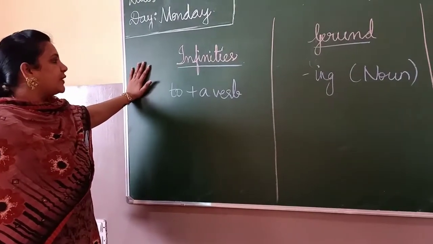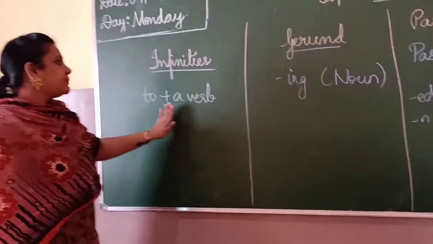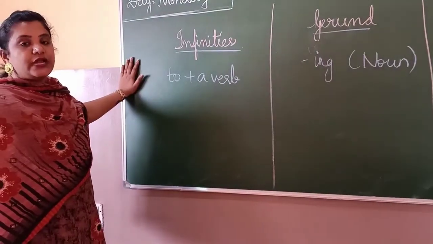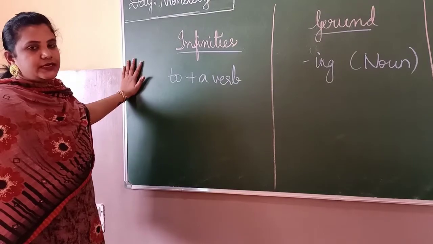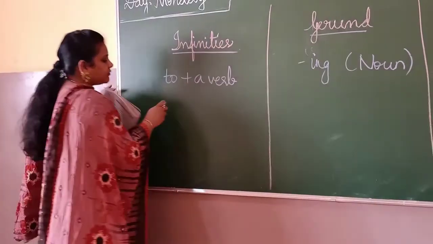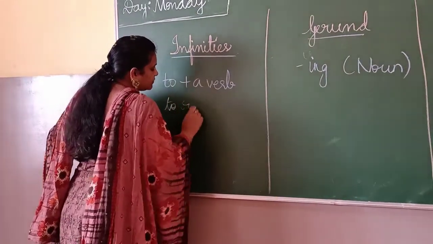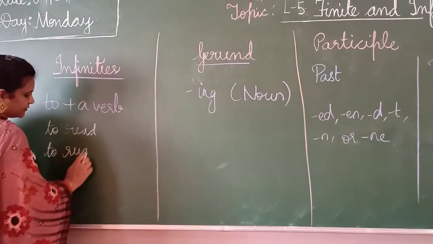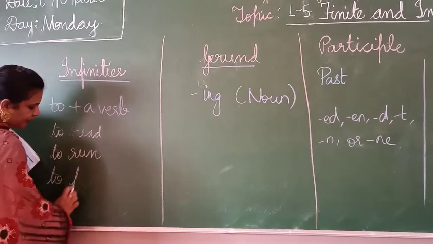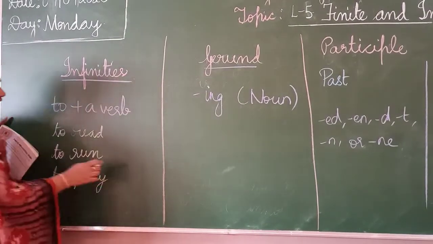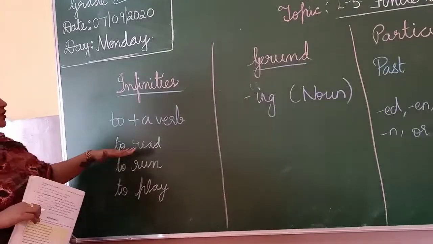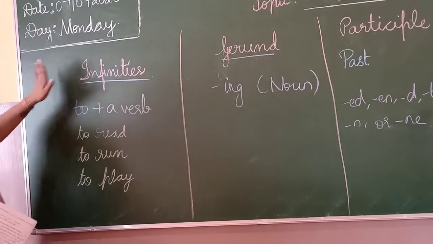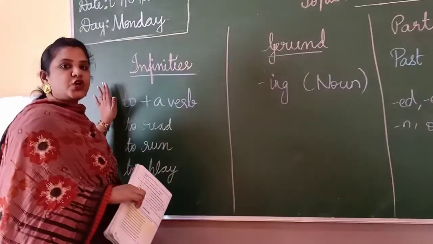We will see what infinitives are. Infinitive is nothing but when you add to with a verb. When you add to plus your verb, it is called infinitive. It can be anything. It can be to read, to run, to play. Okay, it can be any such thing. When you add to with a verb, that is called your infinitive.